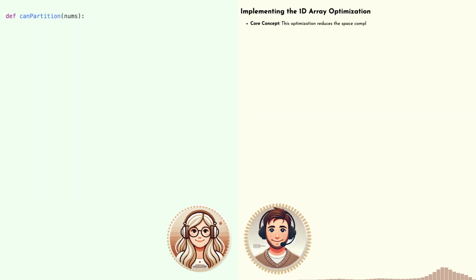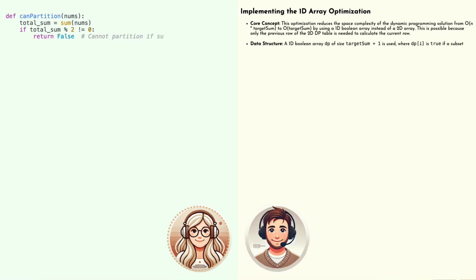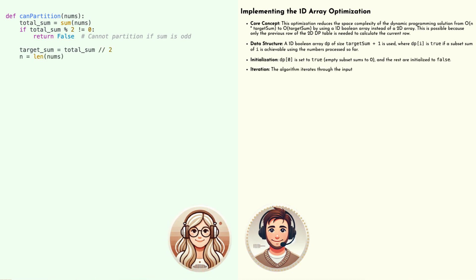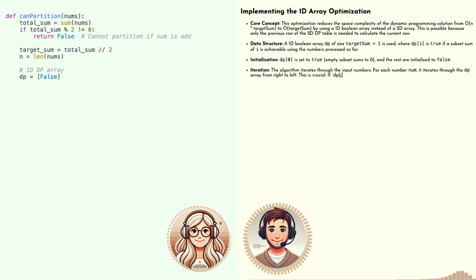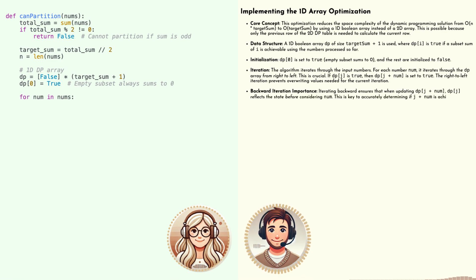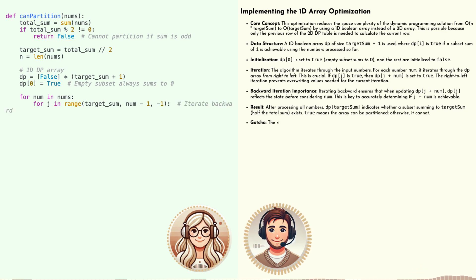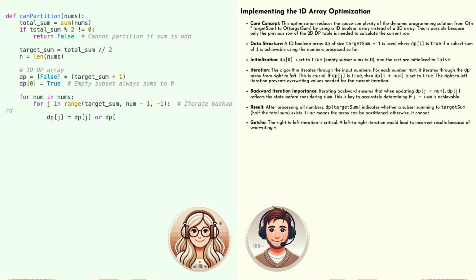Now here's where the 1D array enters the scene. We create an array of Boolean values, true or false, with a size of target sum plus 1. We'll call this array DP. Target sum plus 1. Why the extra space? Remember, in many programming languages, arrays start indexing at 0. Oh, right. We want to be able to represent every possible sum from 0 up to our target sum. That extra slot allows us to include 0 itself. 0 is a valid subset sum, even if it's just the empty set.